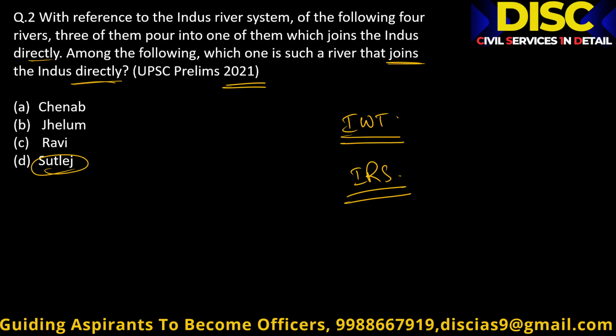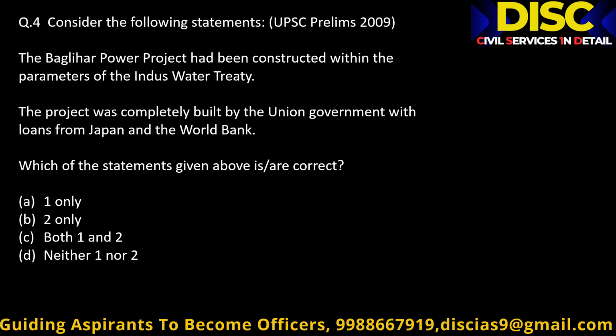Yes, and this is the other question. Consider the following statements. Statement 1: The Baglihar power project had been constructed within the parameters of the Indus Waters Treaty. Statement 2: The project was completely built by the Union government with loans from Japan and the World Bank. Which of the following statements are correct? A. 1 only, B. 2 only, C. both 1 and 2, D. neither 1 nor 2. Comment your answer in our comment section. This I am leaving for you.